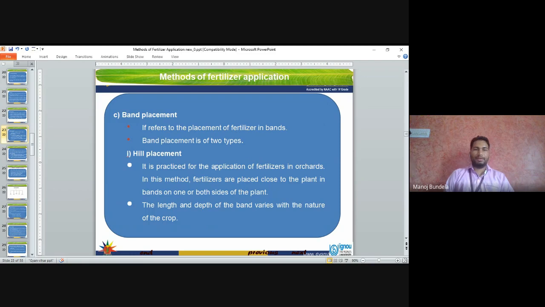So what is the band placement method? It refers to the placement of fertilizers in bands. The band placement is of two types. Hill placement means it is practiced for the placement of fertilizers in orchards. In this method, the fertilizers are placed close to the plant in bands or on one or both sides of the plant. The length and depth of the band varies with the nature of the crop.